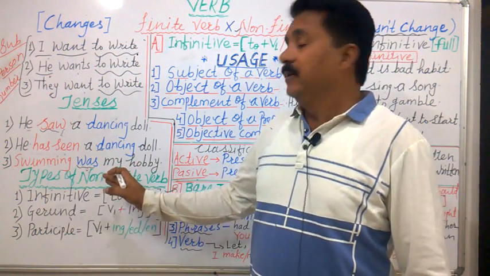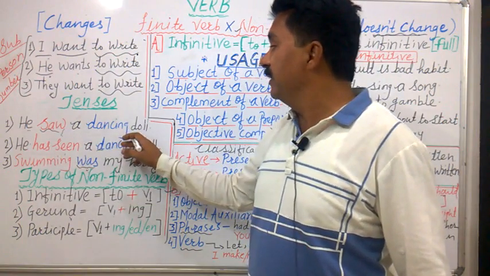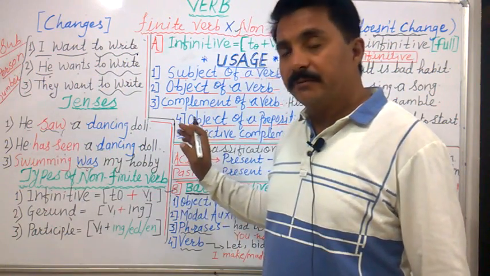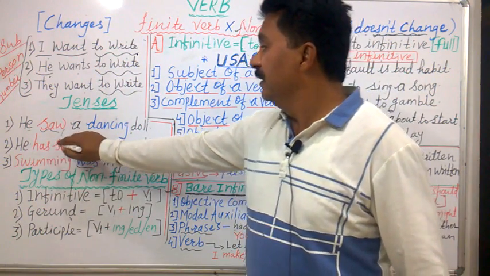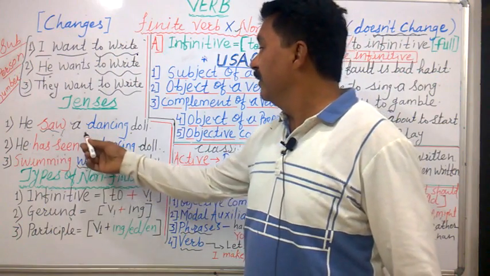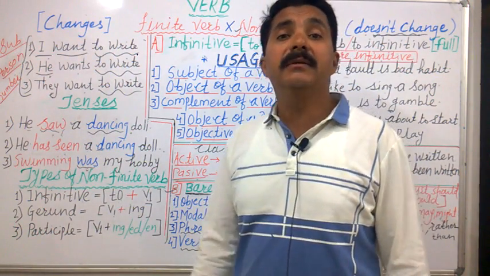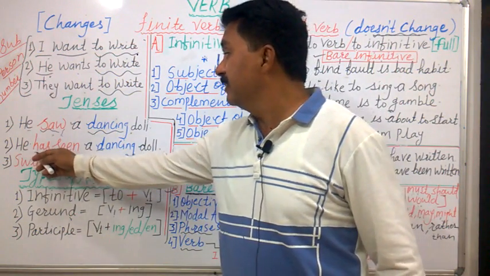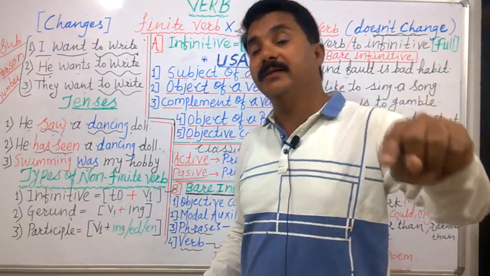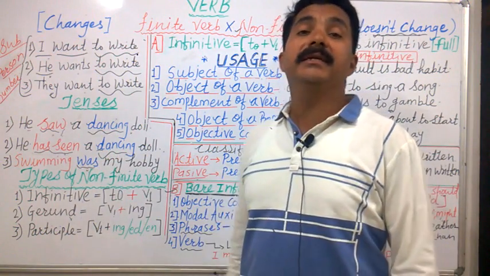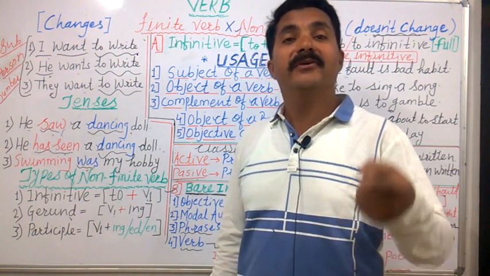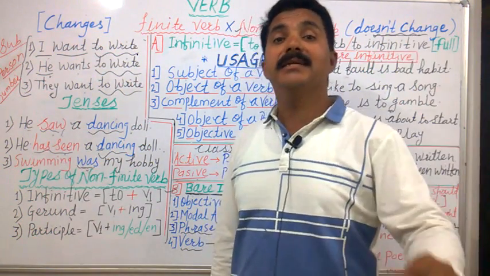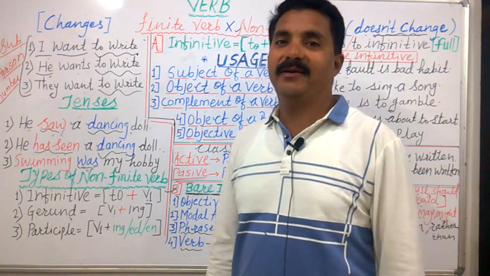Here also, let us say, he saw a dancing doll. He has seen a dancing doll. Swimming was my hobby. Now in the first sentence, we change the tense, but the word dancing remains as it is, therefore it is non-finite verb. Here also in this sentence, has seen, we change the tense, but dancing remains as it is, therefore it is non-finite verb. Was will be is, but swimming will be as it is, therefore it is non-finite verb.